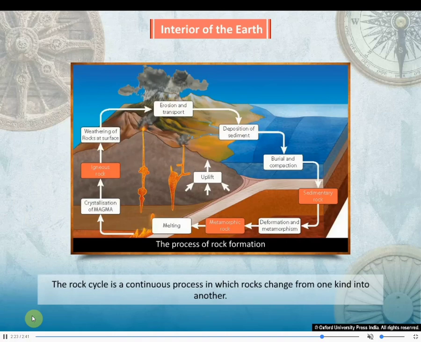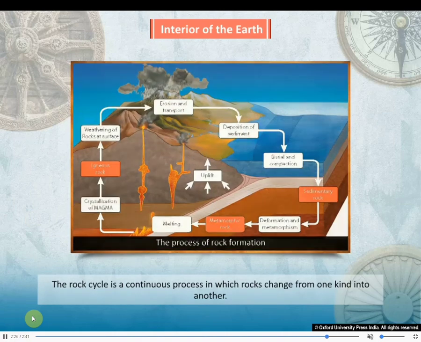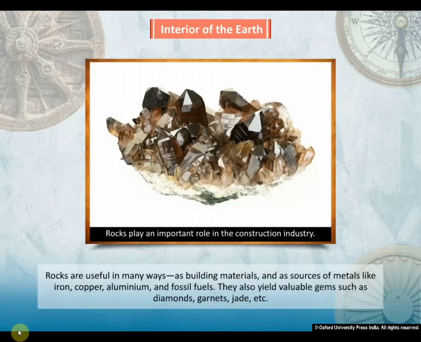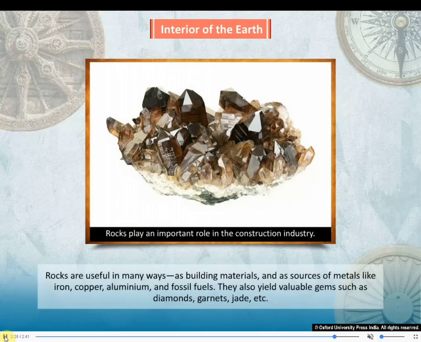Okay, dear children? So this picture is going to help you a lot to understand. Now, rocks are useful in many ways as building materials we have, and as sources of metals like iron, copper, aluminium, and fossil fuels.